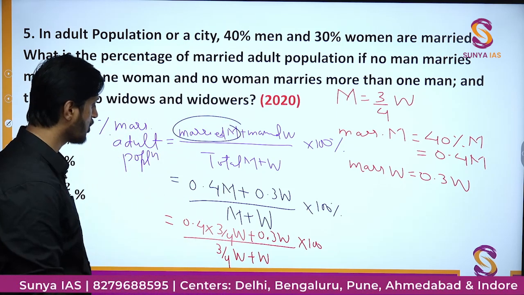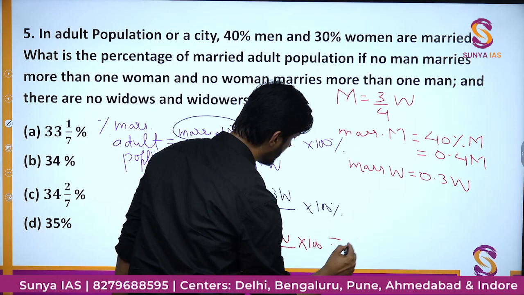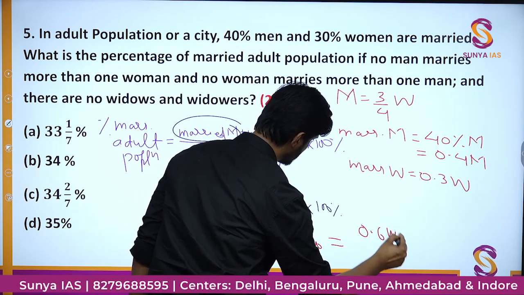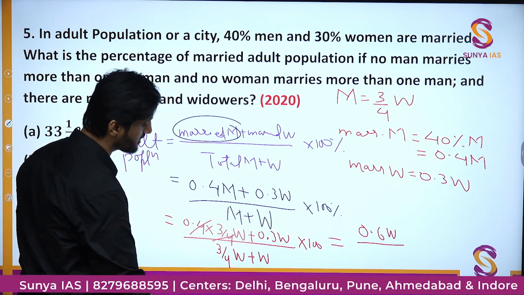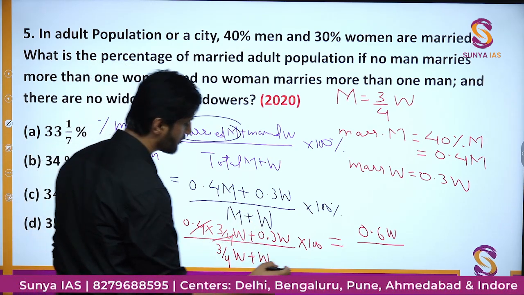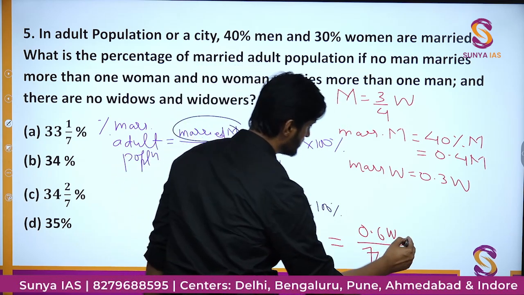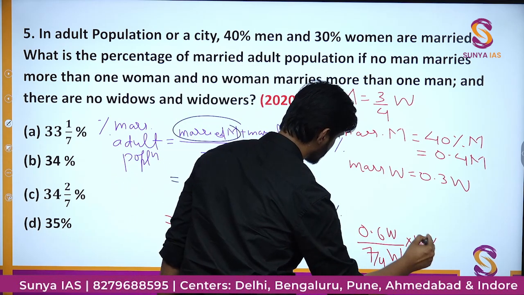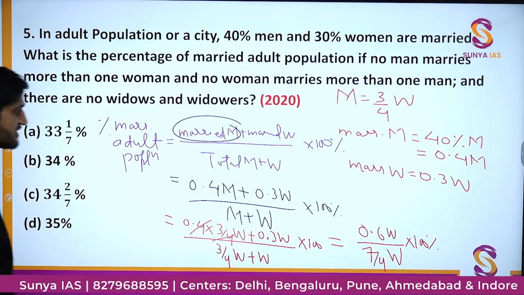This top part, when you cancel out, will be nothing but 0.3 W. This is also 0.3 W. We'll get 0.6 W divided by 3/4 W plus 1, which is overall 7/4 W. I'm just basically adding the fractions. These are the basics which we are covering exhaustively, as I told you earlier, so I'm just going fast with that.